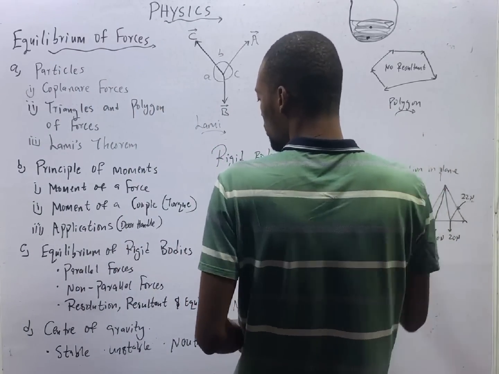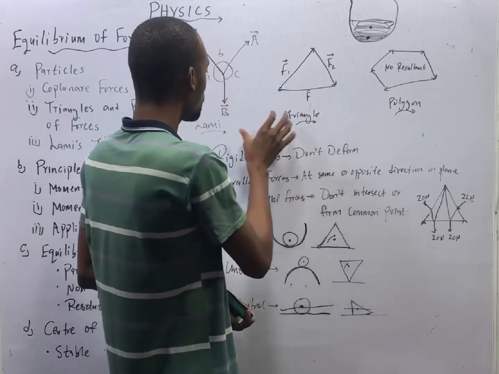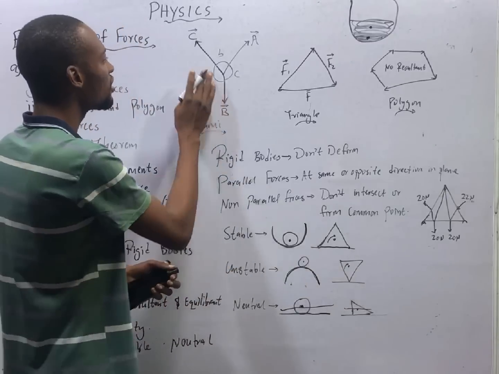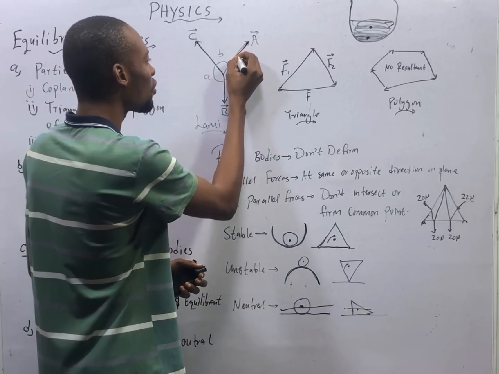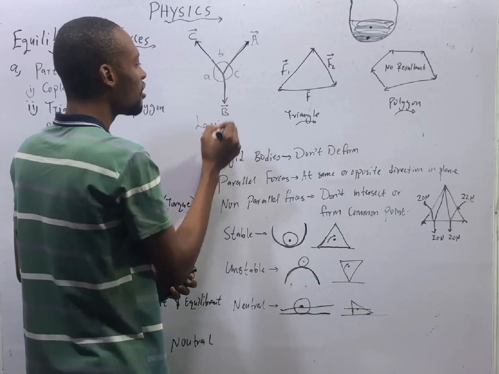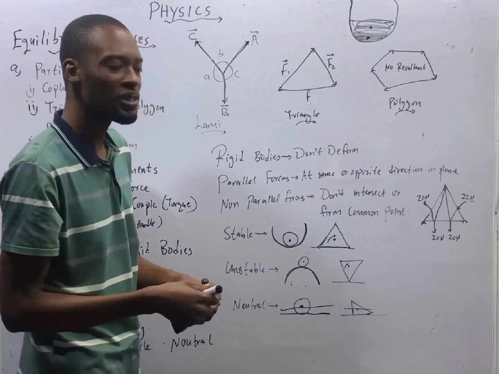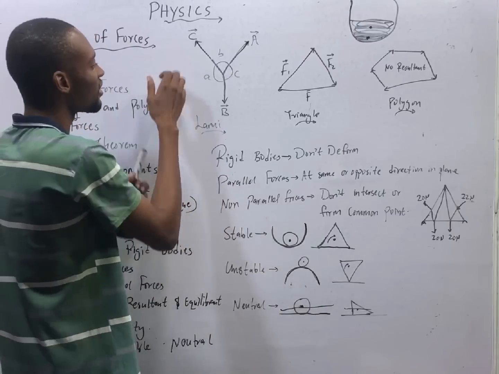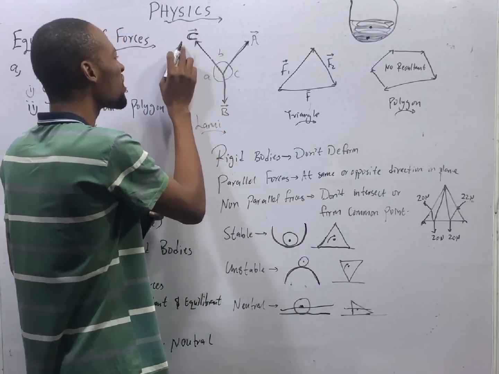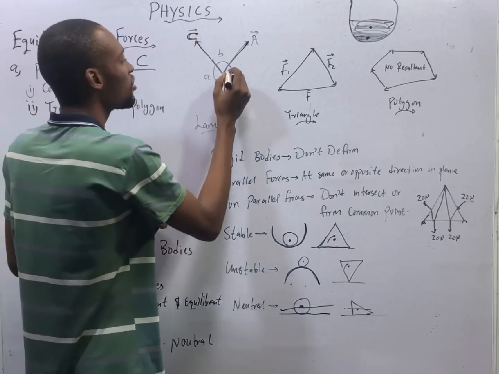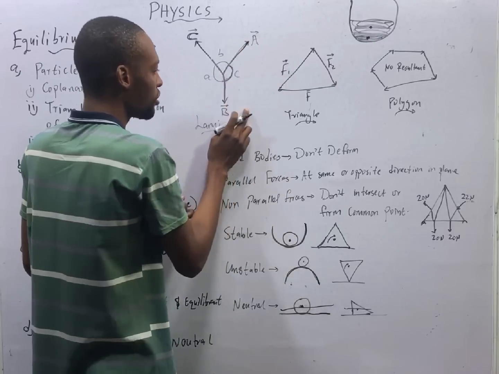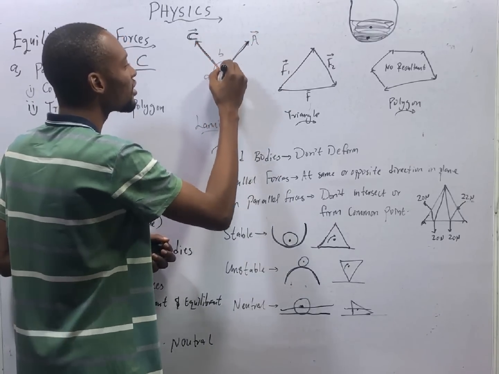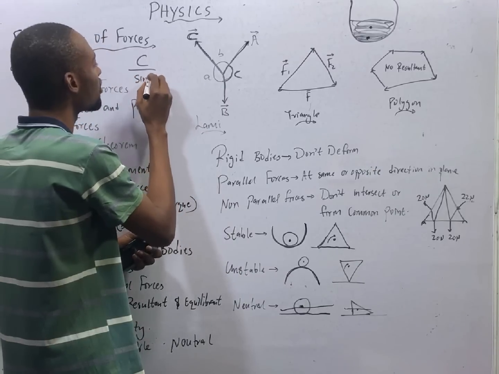That being said, we look at Lamy's theorem. This is the concept of Lamy's theorem. He said if you have three forces in equilibrium acting like this, one is going here, one is going here, each force is proportional to the sine of the angle between the other two forces. If you have C here, this force C is proportional to the sine of the angle between A and B. And this angle between A and B is C. So you see like this, over sine C.